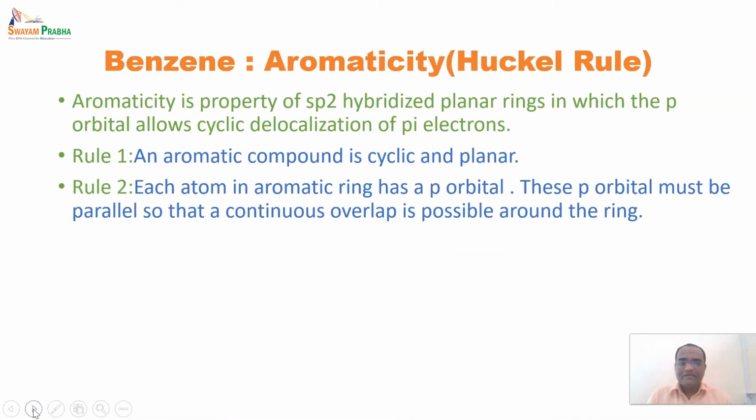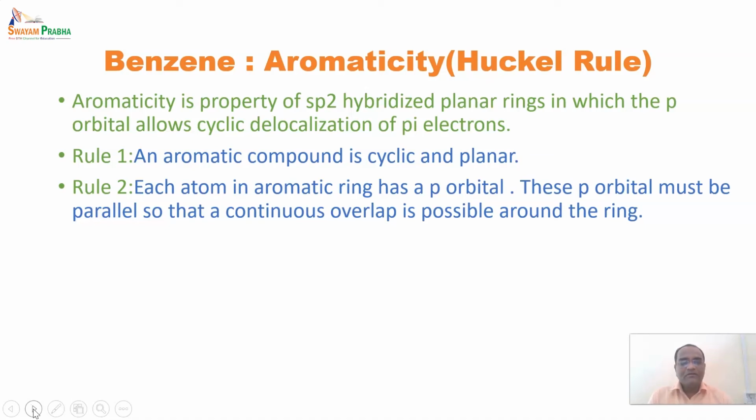After that, each atom in the aromatic ring has a p orbital. Obviously it should have a p orbital, because without a p orbital there will be no pi electrons available for delocalization. This p orbital must be parallel, so that a continuous overlap is possible around the ring.